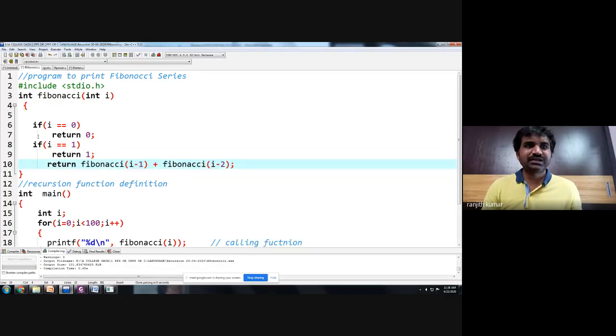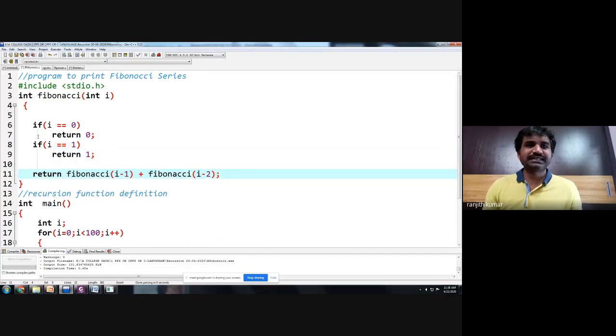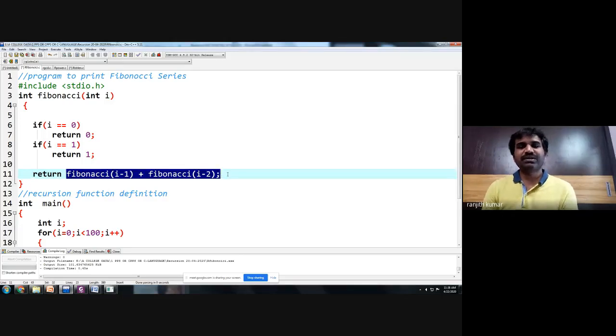Otherwise, just return Fibonacci of I minus 1 plus Fibonacci of I minus 2. Because in a Fibonacci series, the third element is the sum of the previous two elements. So this finishes your Fibonacci series program.